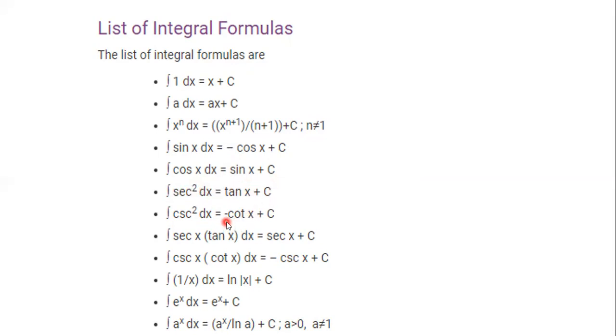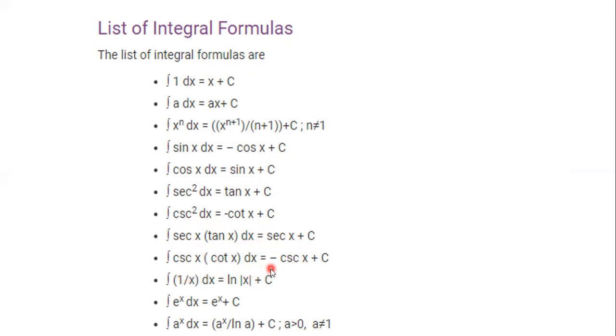And we know that the differentiation of cot x is minus cosec square x, so the integration of cosec square x equals minus cot x plus c. And the differentiation of sec x is sec x tan x, so integration of sec x tan x dx equals sec x plus c.